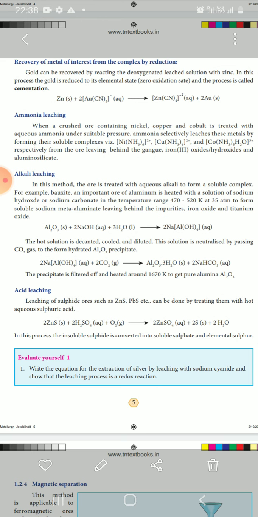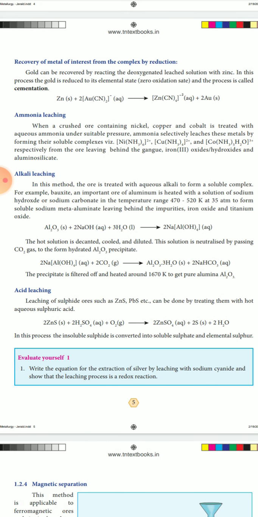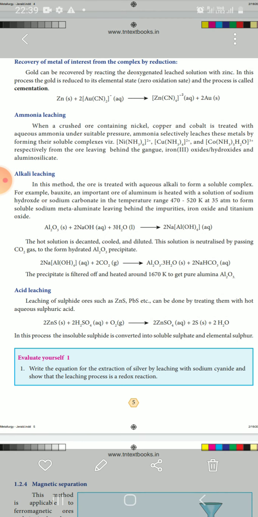An important ore of aluminum is heated with a solution of sodium hydroxide or sodium carbonate in the temperature range 470 to 520 Kelvin at 35 atmospheric pressure to form soluble sodium meta-aluminate, leaving behind the impurities, iron oxides and titanium oxide. So sodium meta-aluminate. This is the alkali leaching.